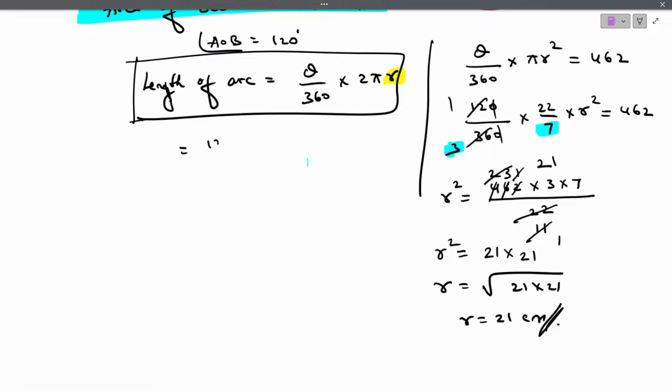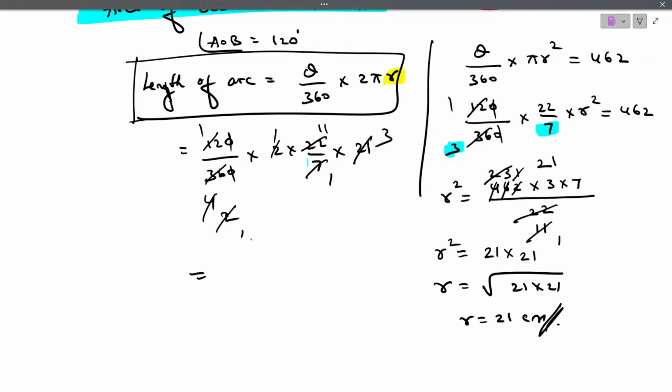Now directly we can substitute theta is 120 divided by 360 into 2 into pi is 22 by 7, radius is 21. So the zeros cancel, and we get 11 into 3 is 33 centimeters, which is the correct answer. Dear students, this question has been asked for 3 marks in your model question paper number 1. That's it.